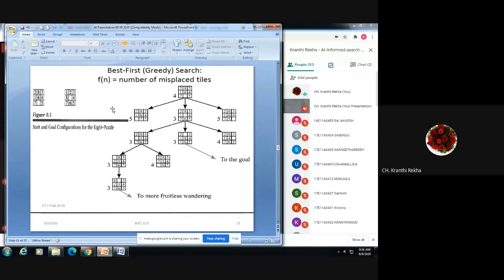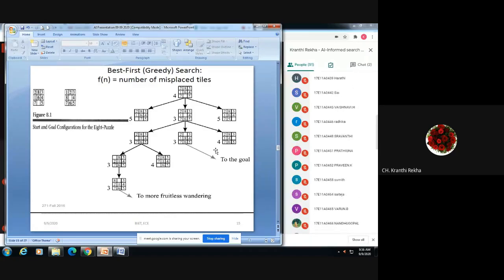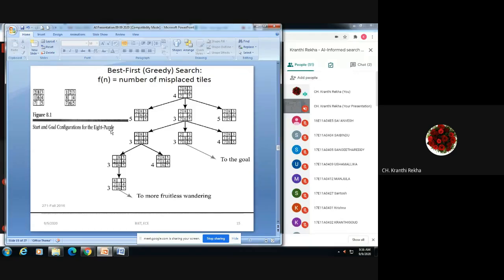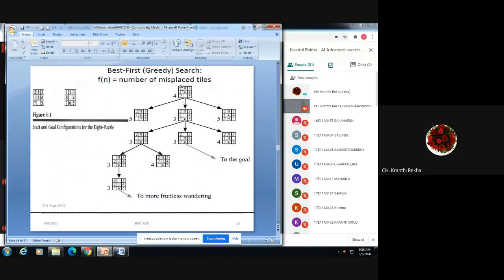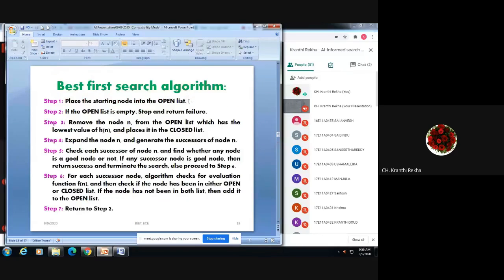So this is the best first search algorithm, in which we are expanding according to the heuristic given, comparing and expanding according to the lowest one. So like that we have to proceed. That is this algorithm. See, place the starting node into the open list. Starting node in the open list means whichever initial state we are considering, in the stack, first position in the stack.